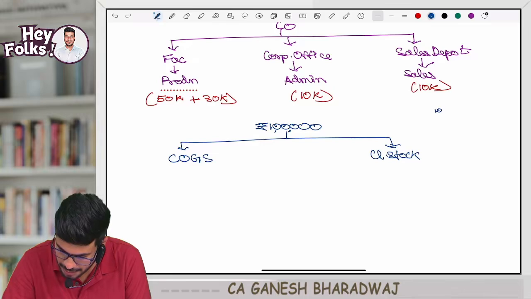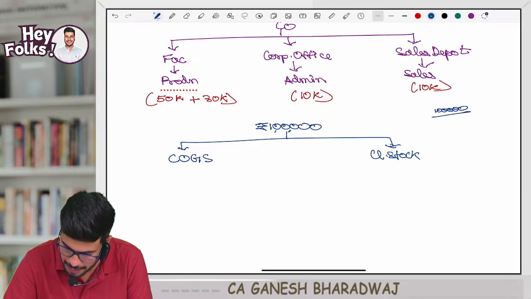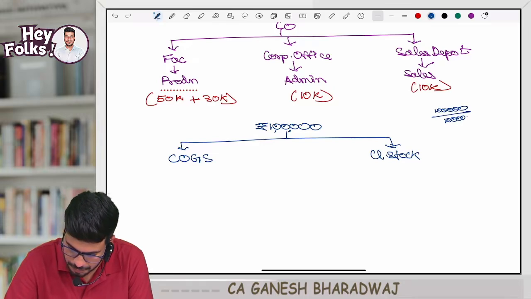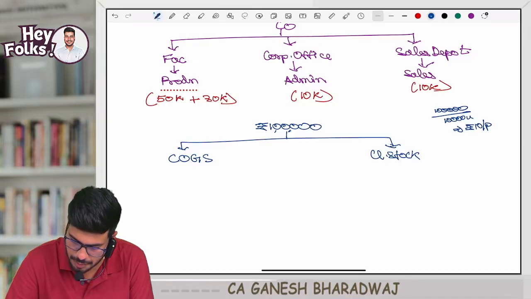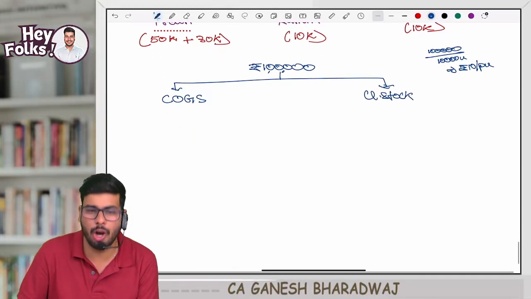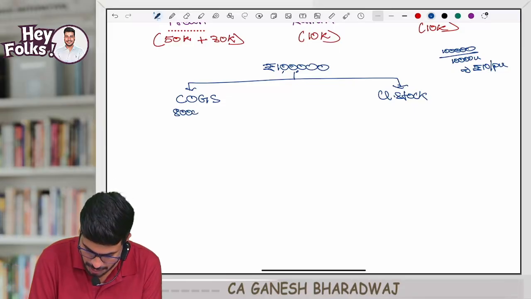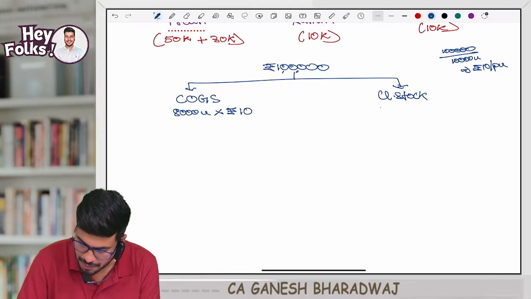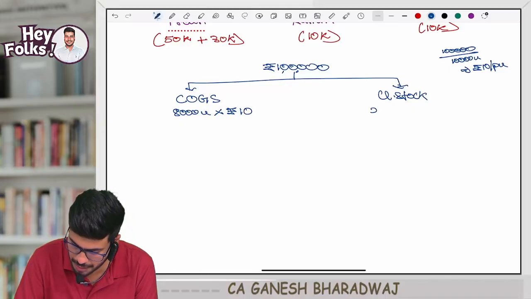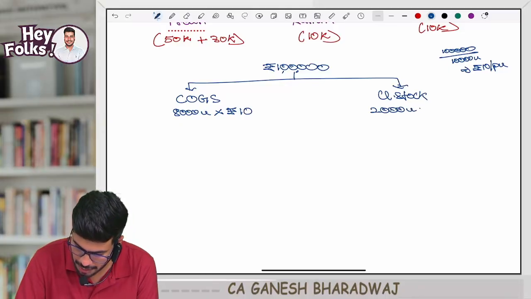Only then I can bifurcate, right? So can I say 1 lakh divided by 10,000 units? What is the cost per unit? Rupees 10 per unit. Correct? So how many units have I sold? 8,000 units I have sold, so every unit I should value at 10 rupees. Whereas units unsold, how many units are there? 2,000 units. Every unit I should value again at 10 rupees only.